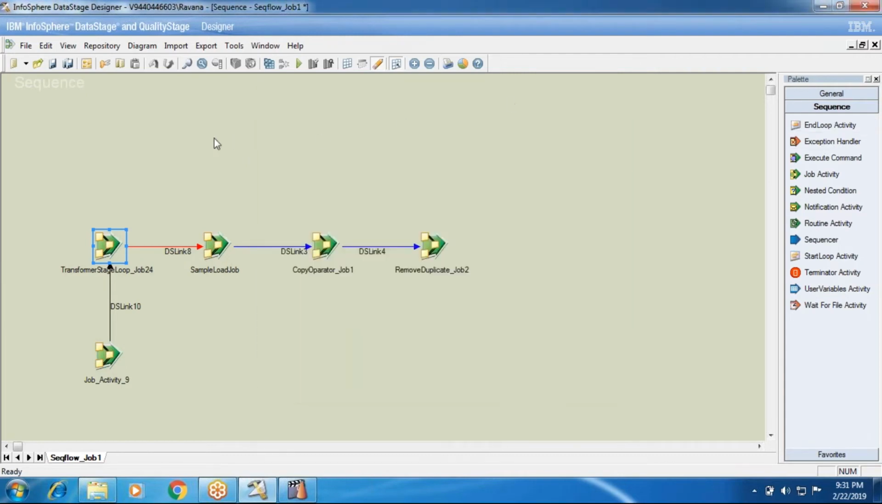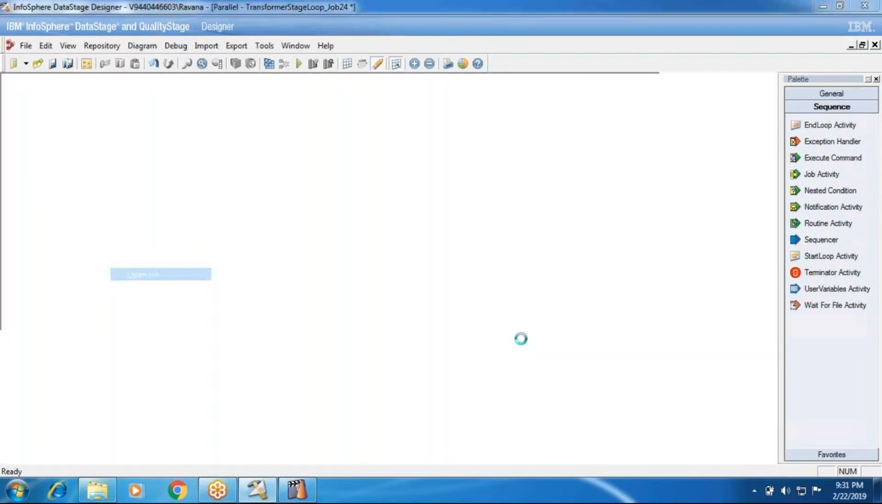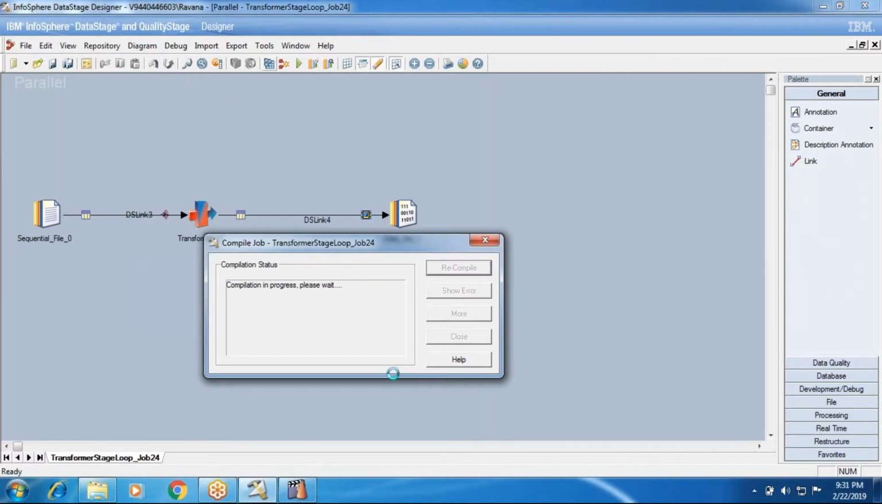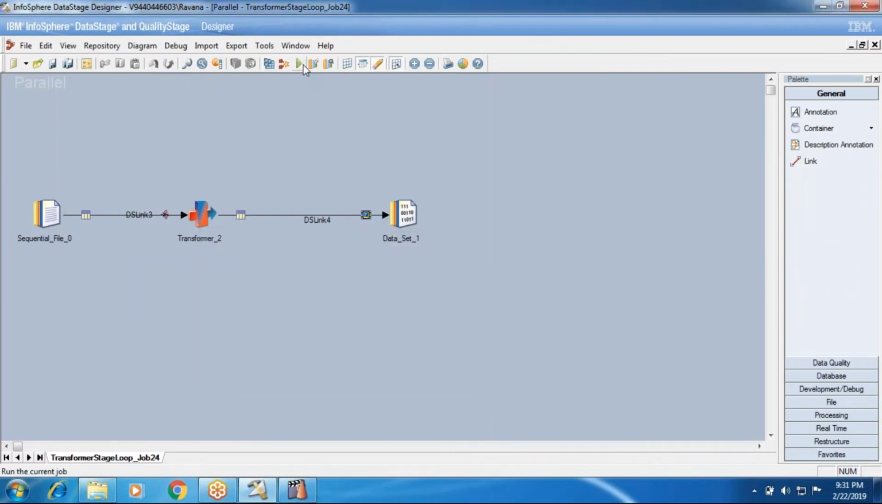This validate only option I'll show you at the job level. I'll go into this transformer job only. Okay. See now, this job is compiling. Now this job should be aborted, correct? Compilation is fine. What will happen at compilation time?